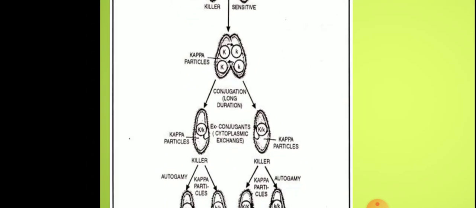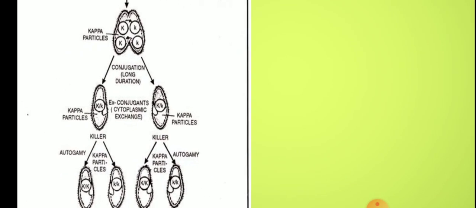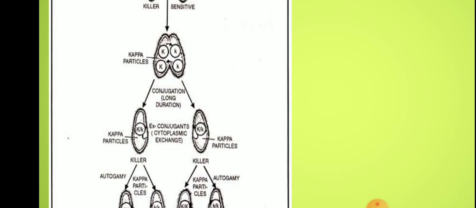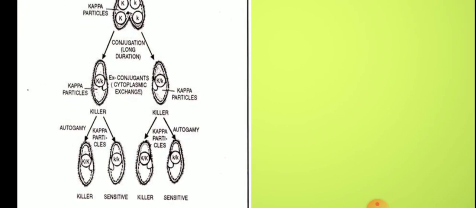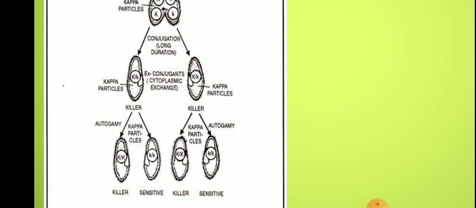When they conjugate for a longer duration, nuclear exchange takes place, so also the cytoplasmic exchange. So in these ex-conjugates, when the cytoplasmic exchange takes place, there is transfer of kappa particles to both the paramecia. As a result, when they undergo autogamy, each one will form one killer strain and one sensitive strain.